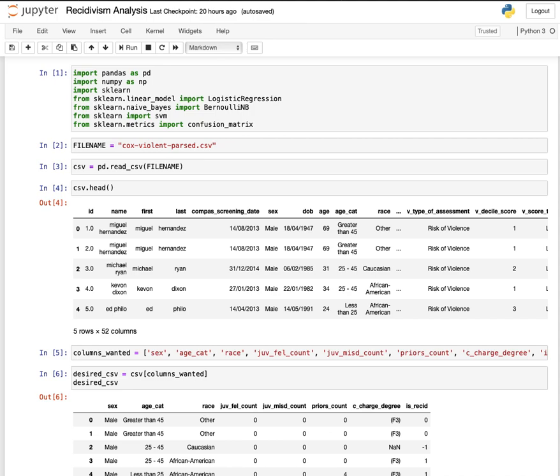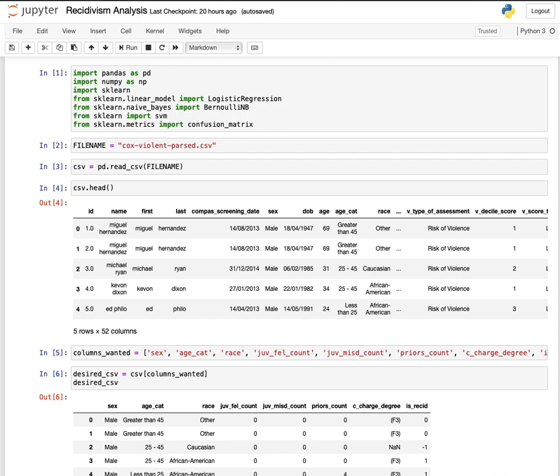This is Sauren Khosla, and for my CS109 project, I analyzed recidivism rates for various races based on a data set provided from Broward County, Florida, looking at violent recidivism. And the purpose of my project was not to, as accurately as possible, indicate whether someone is going to recidivate or not,